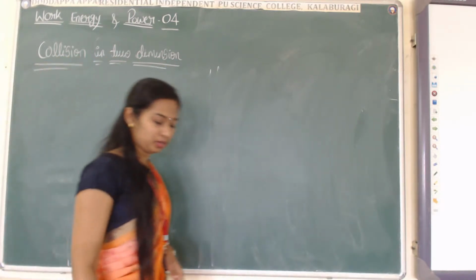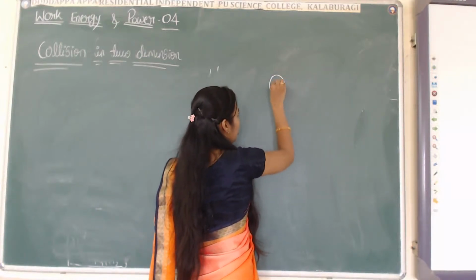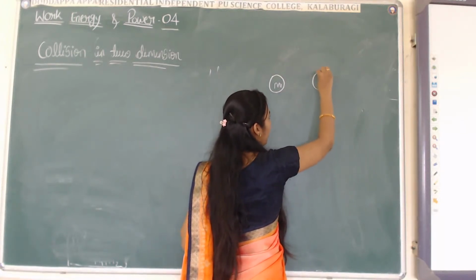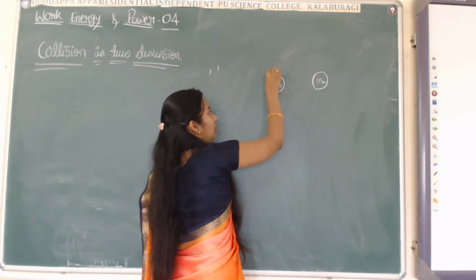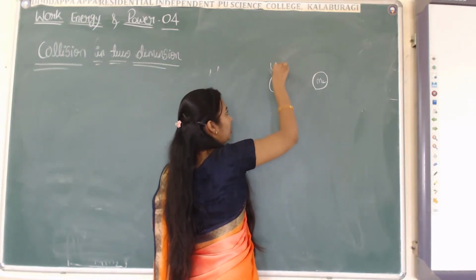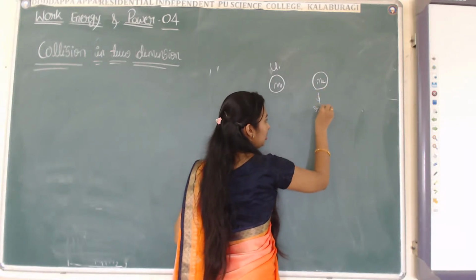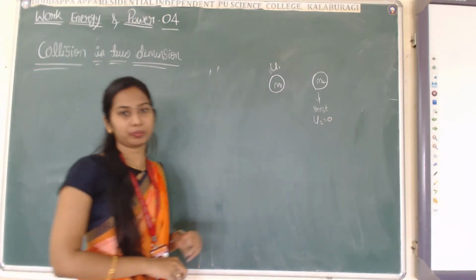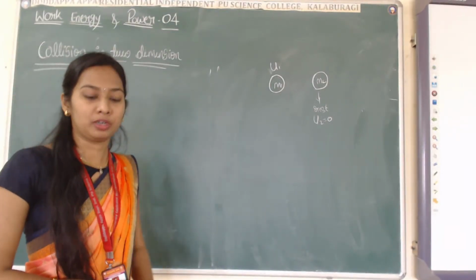Collision in two dimensions. What happens in two dimensions? We have mass M1. It will collide with particle M2. It is having initial velocity u1. Let us assume this particle is at rest. Therefore, u2 equals 0.